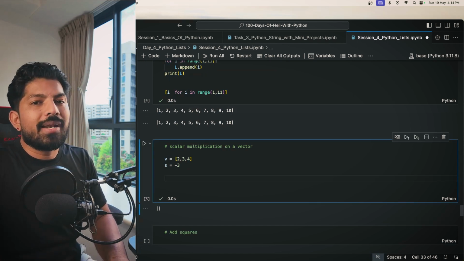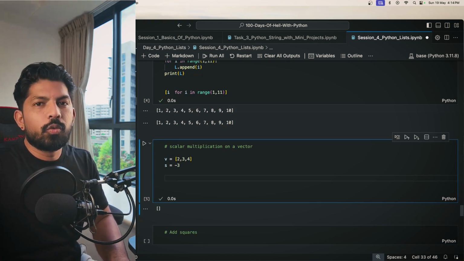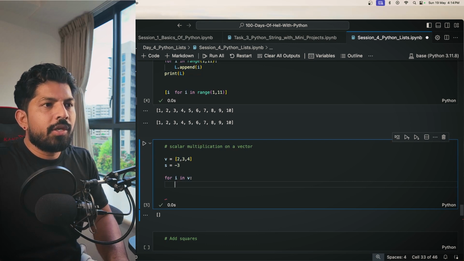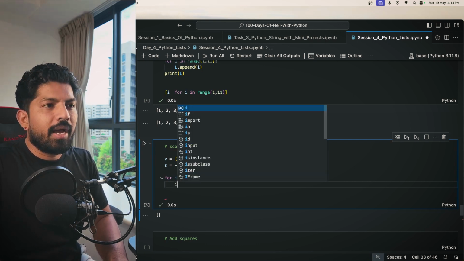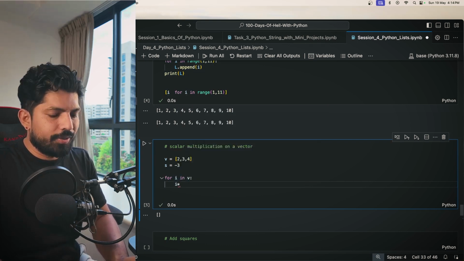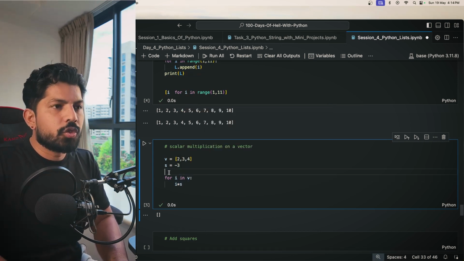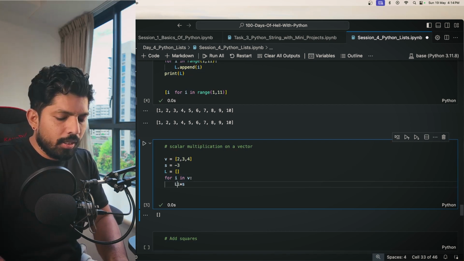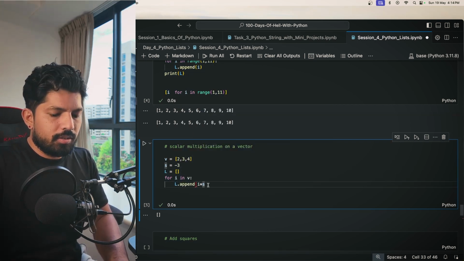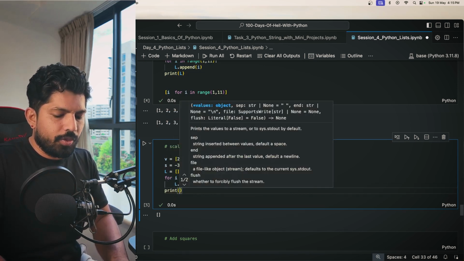But to achieve that result, you have to run a for loop. So for i in v, correct? Because this is an iterable. Then you will multiply i with s, and here also you have to declare an empty list. So let's say L equals to an empty list, and then you will append that value to the list, and here you can print the new list, right?